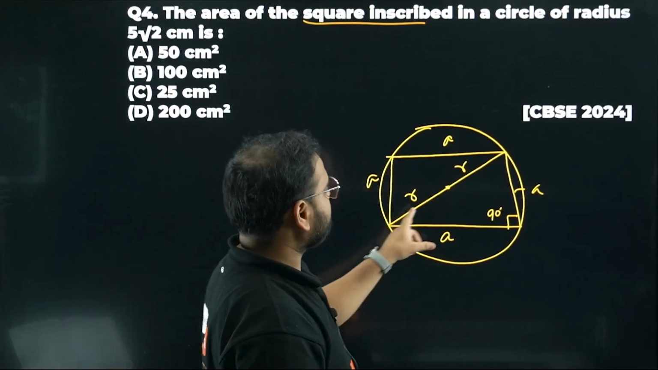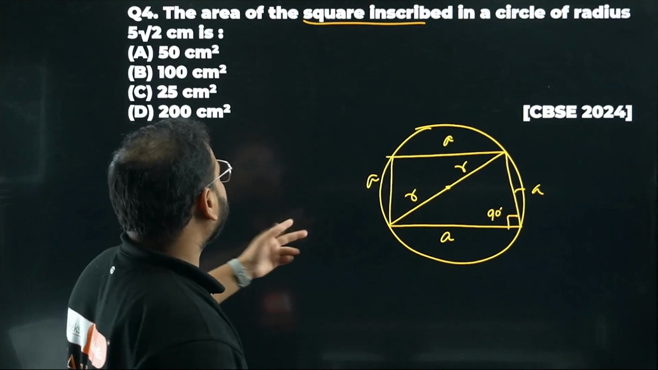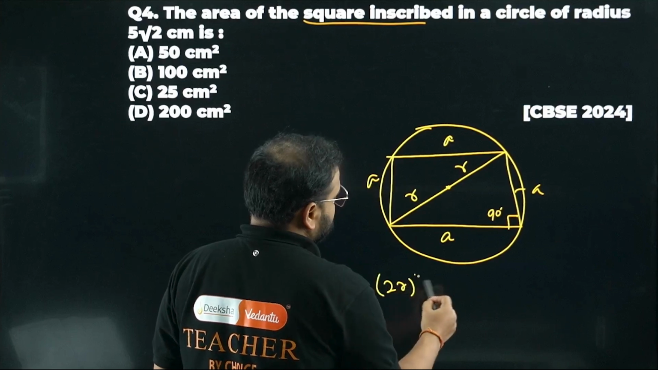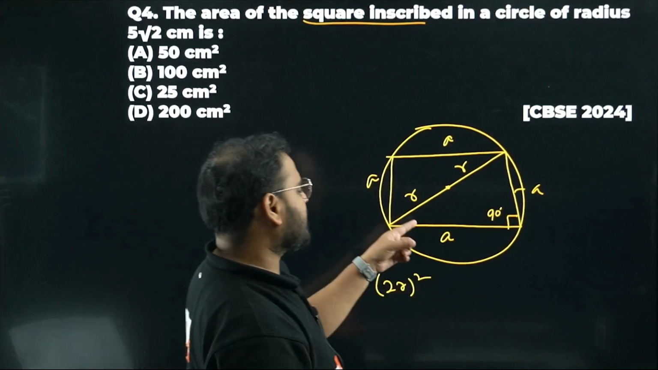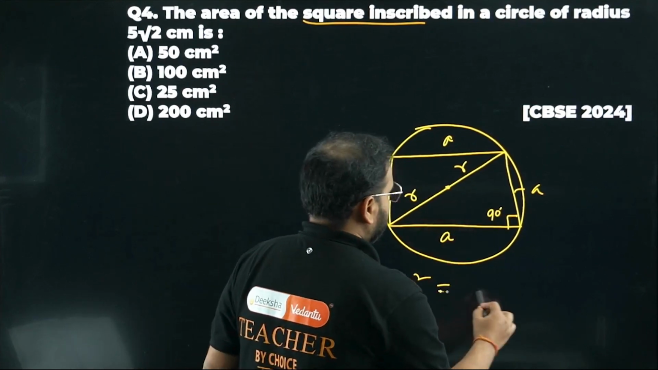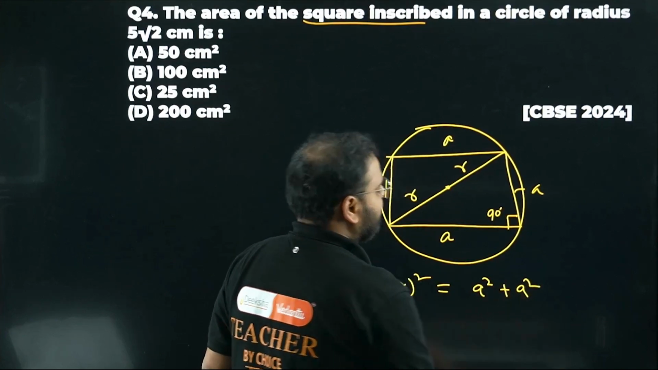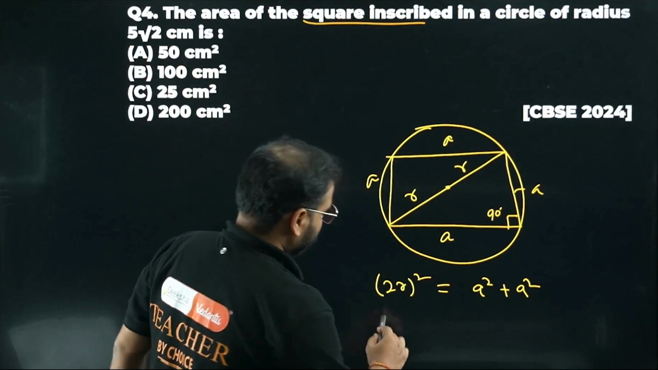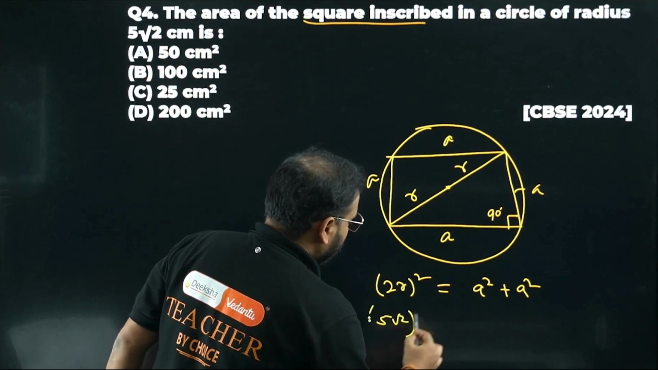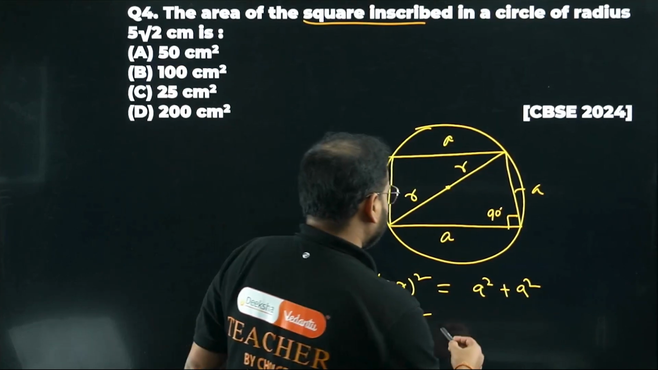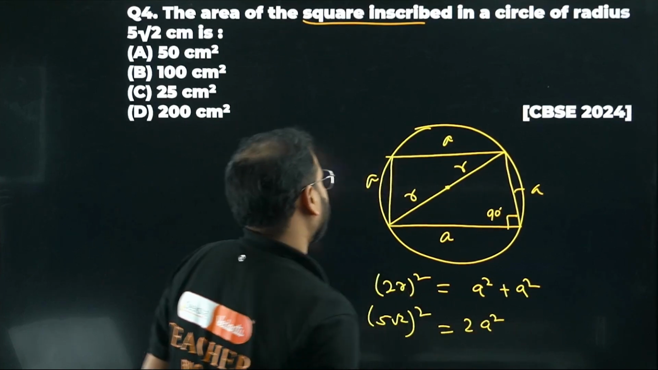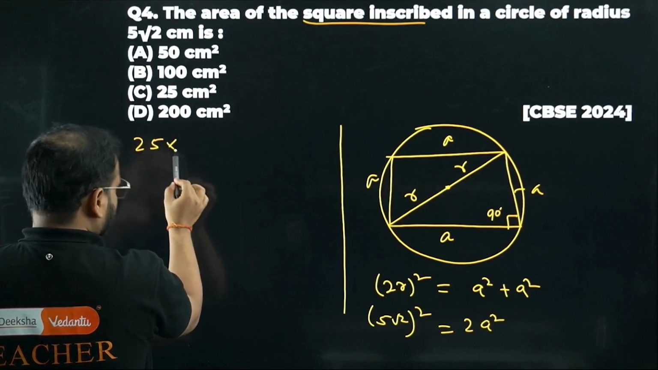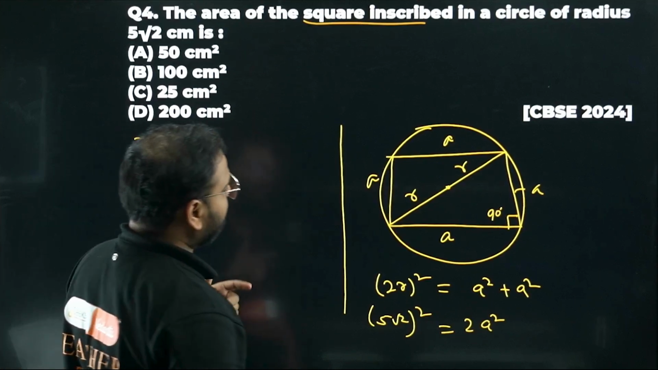Chaliye. Now we can make a relation between A and R, right? What is that? Please check here. R plus R. So 2R square. What is the relation, sir? Pythagoras theorem, bacha. Side square sum, na? So A square plus A square. What they've given? Radius they've given. Please check 5 root 2. So please take here 5 root 2 the square, and on the right hand side sum of the both is 2A square. Okay. Square it up. 25 into 2, right? Okay, no.